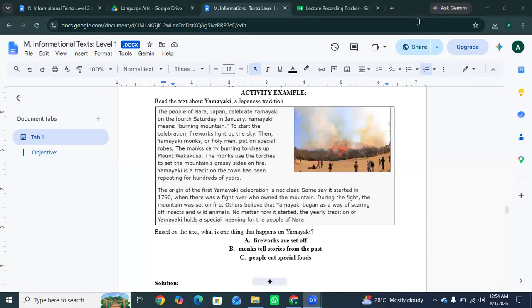So, the activity example is Yamayaki. It is a Japanese tradition. During Yamayaki, fireworks begin the celebration, monks wear special robes and carry burning torches, and the mountain grass is burned. The tradition has continued for hundreds of years. Okay, so based on the text, what is one thing that happens on Yamayaki? Yes, fireworks are set off. Okay.